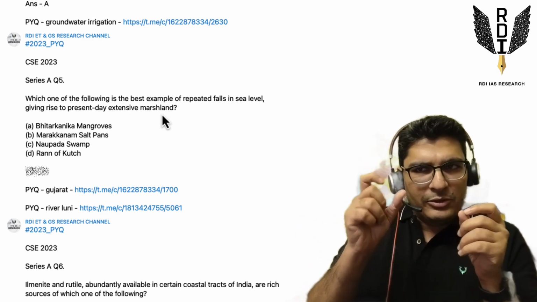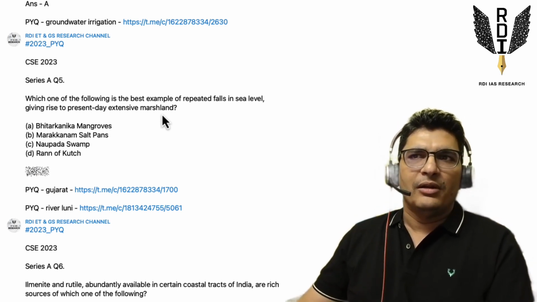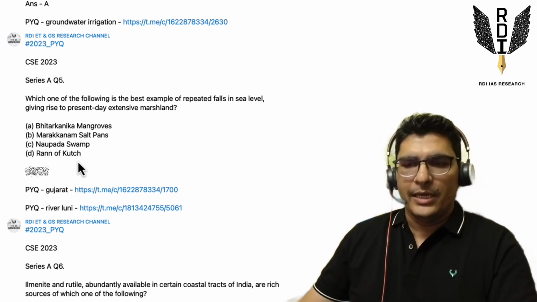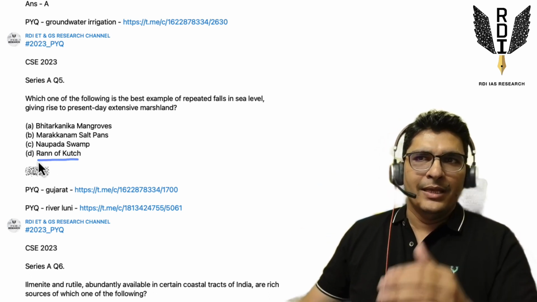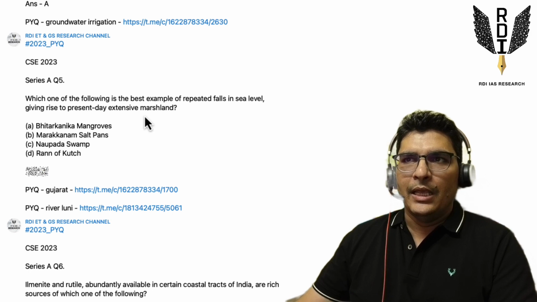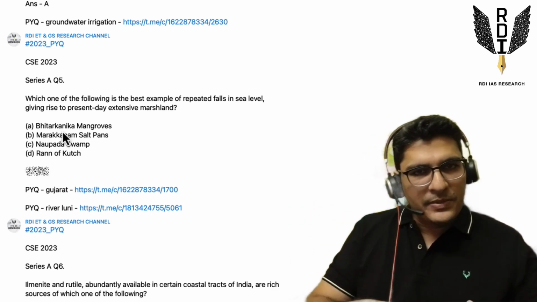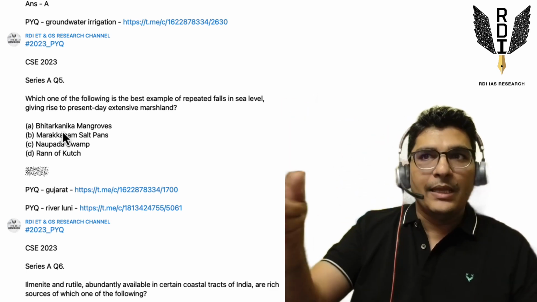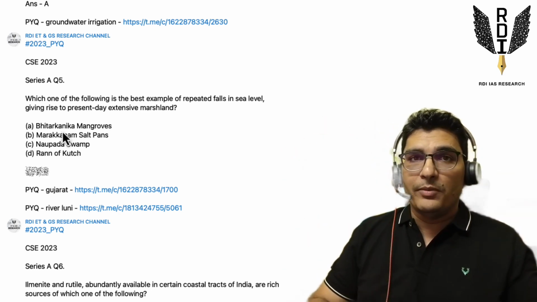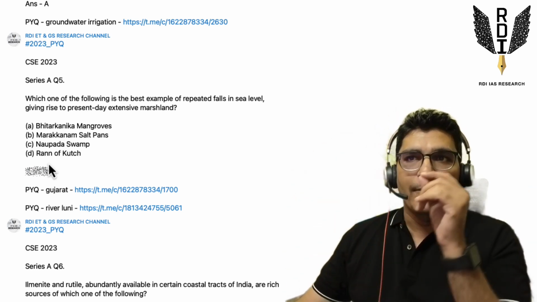salt marshland, like salt marshes, is the common word, right? So if it is salt, and with a little bit of knowledge, the Rann of Kutch, the northern part of Gujarat, is like that salt marsh, right? So you can arrive at the answer that the Rann of Kutch is more famous in the context of marshes in this particular question compared to Bhitarkanika. Bhitarkanika has mangroves, and mangroves will have swamps. If it had said swamps, then probably mangroves would be the answer. But now it says marshes. In the context of marshes, salt marshes will come to your mind, and salt you will connect with the Rann of Kutch. So the Rann of Kutch is the best choice in this question between Alpha and Delta.